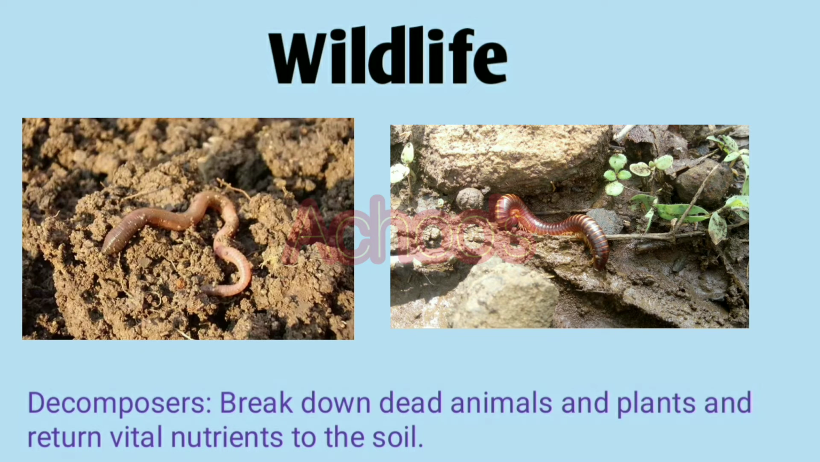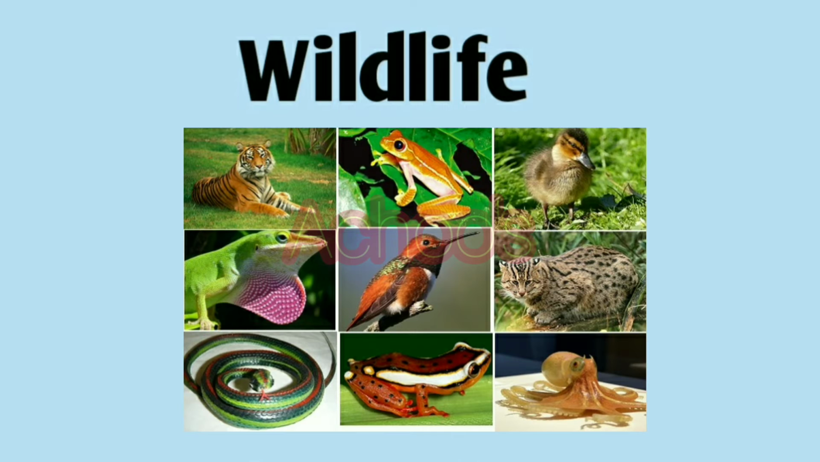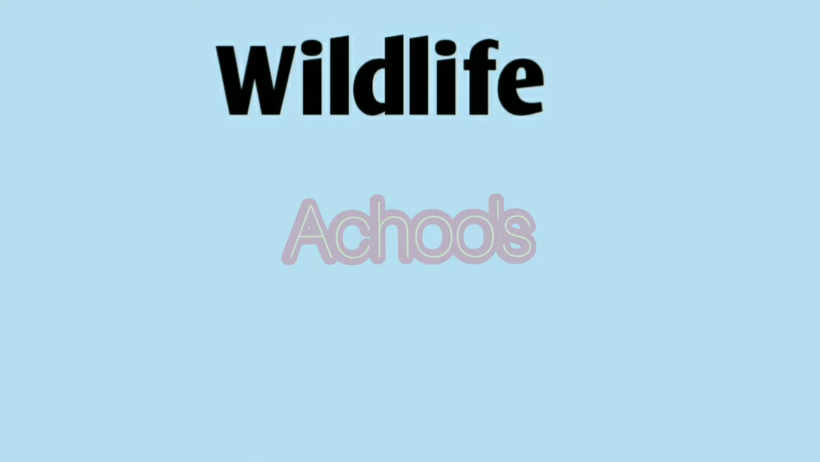And then we have decomposers. They break down dead animals and plants and return vital nutrients to the soil. So what did you understand by this? Here, all species of animals have a specific role to play in maintaining a balance in the ecosystem.